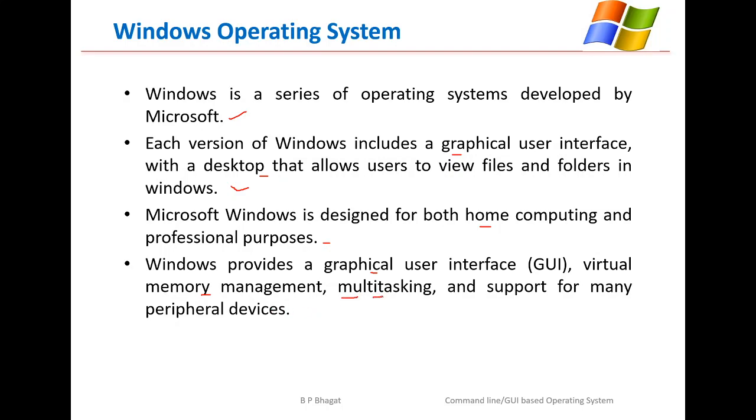Here, one of the important features that we can see related to the Windows operating system is multitasking. This means that we can run more than one application at the same time. That means we can type a document, hear music, and respond to mails via Internet Explorer at the same time.